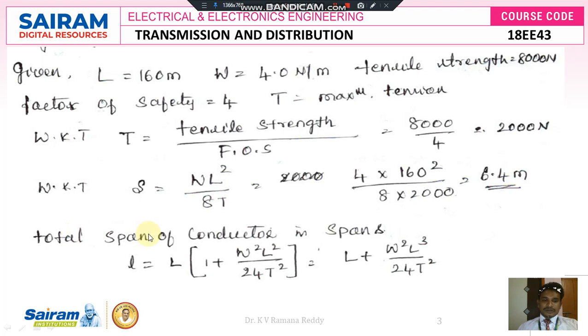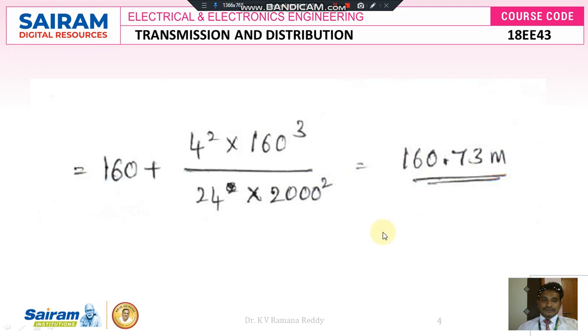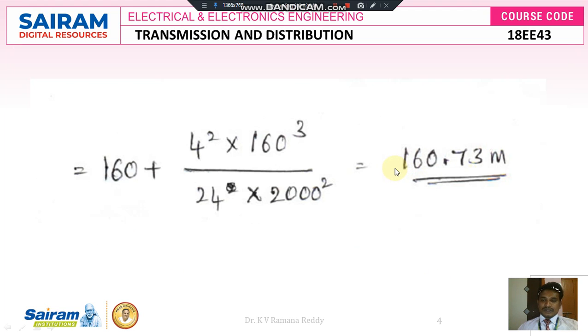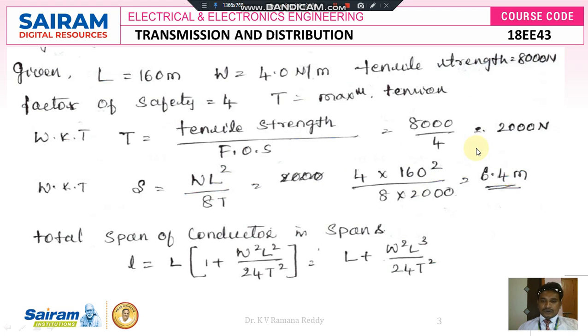Next, the total length of the conductor in the span, that is, L is equal to capital L into 1 plus W square L square divided by 24T square. Here we multiply the capital L inside, it becomes L plus W square L cube divided by 24T square. If you substitute the data here, capital L is 160, W is 4, and T is 2000, we get 160.73 meters. That is the total length of the conductor between the two poles.